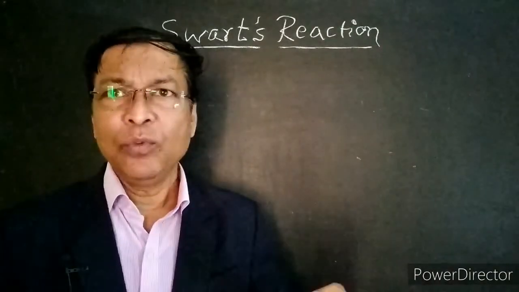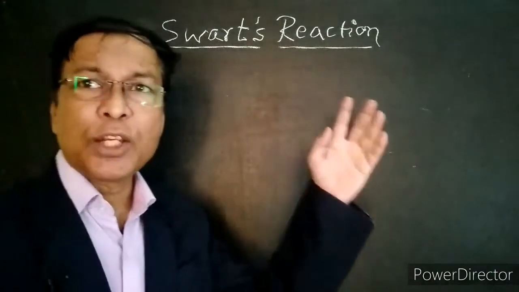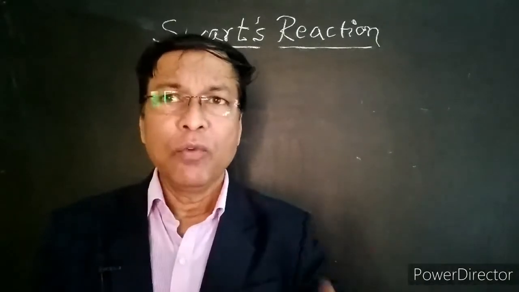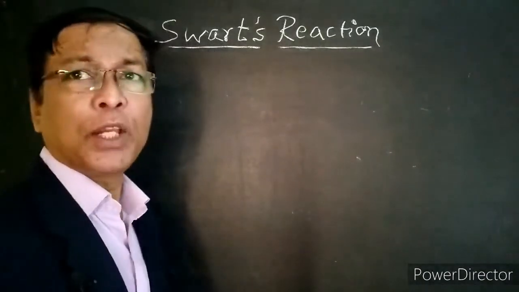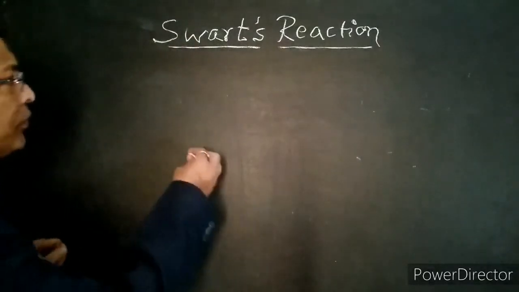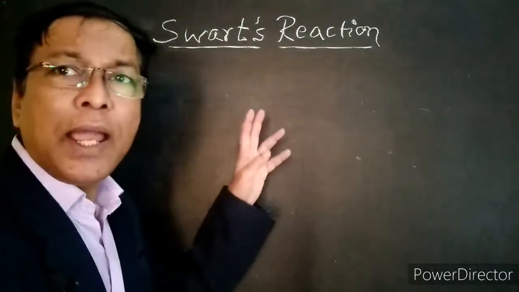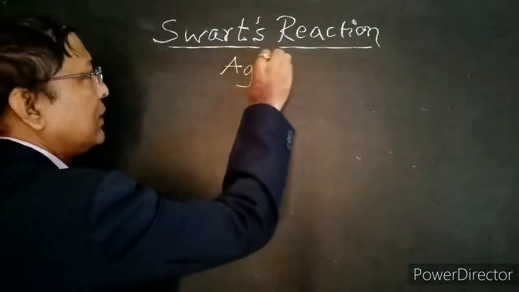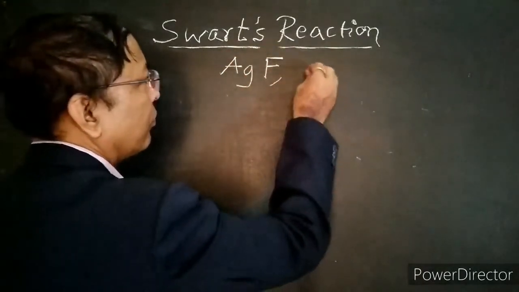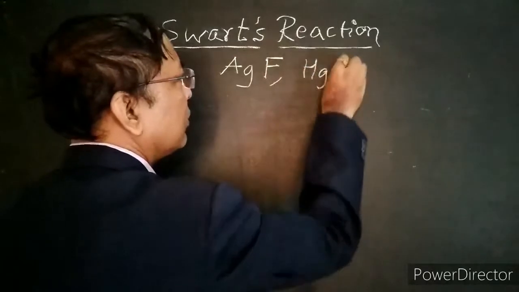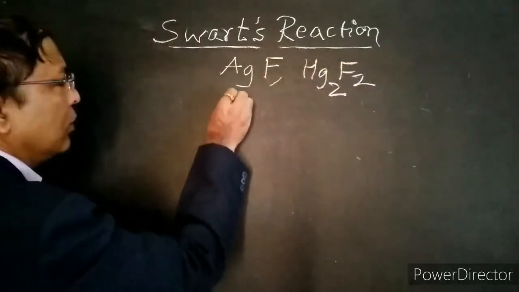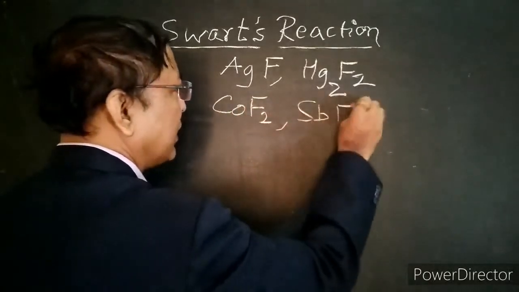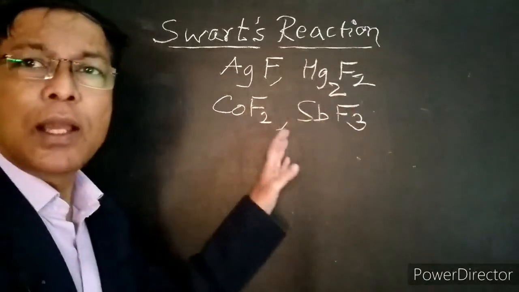Swartz reaction. Now we discuss the Swartz reaction in detail with mechanism. Swartz reaction is the best method for the preparation of alkyl fluorides. When alkyl chlorides and alkyl bromides are heated with heavy metal fluorides like silver fluoride, mercury fluoride, cobalt fluoride, or antimony fluorides, we get the corresponding alkyl fluorides.